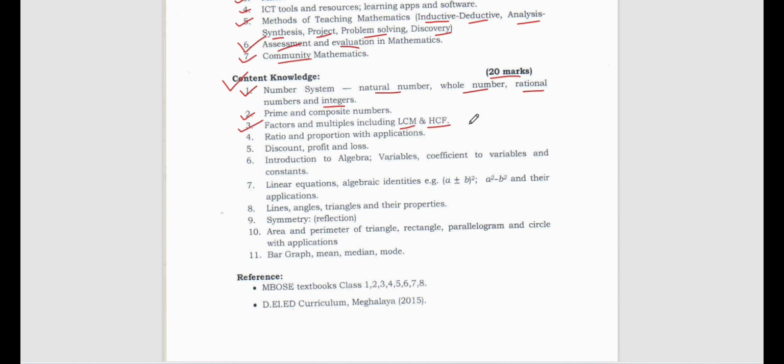You will find this LCM and HCF even in class 4, and class 5 also you'll find. Then ratios and proportions. What are different types of ratios? What are proportions? You have to find out. Then profit, loss, and discount.